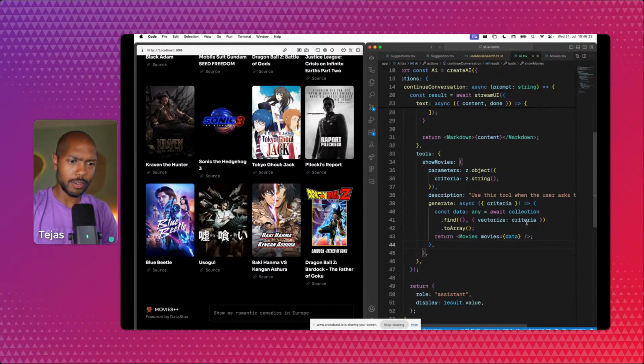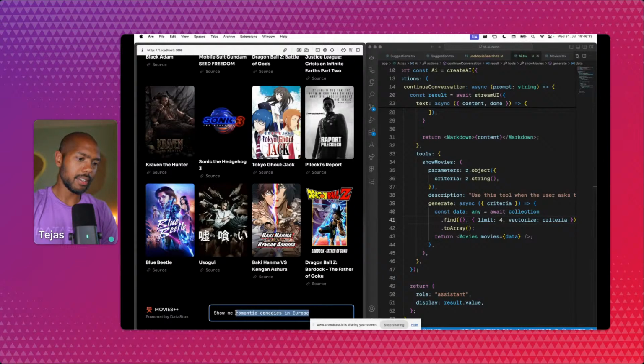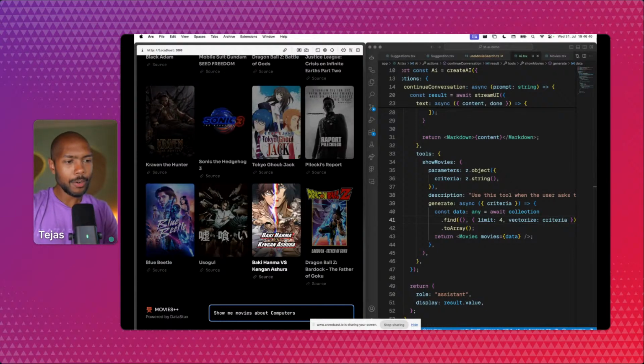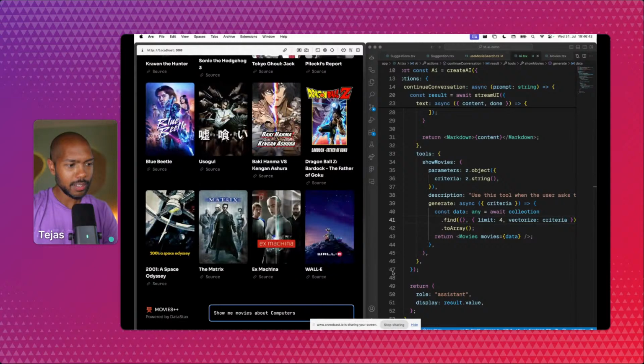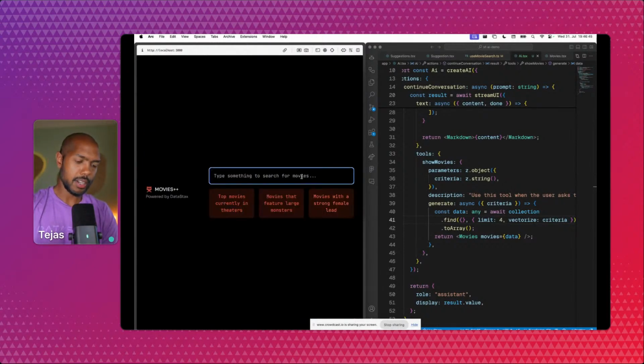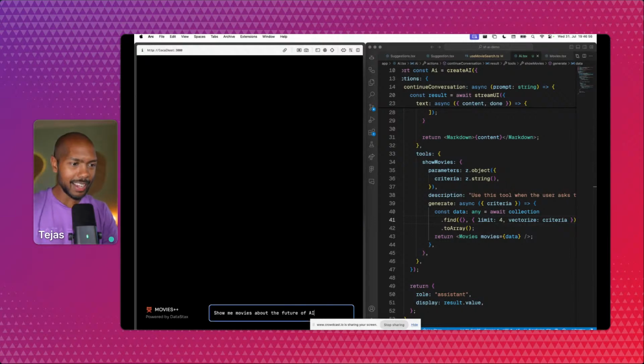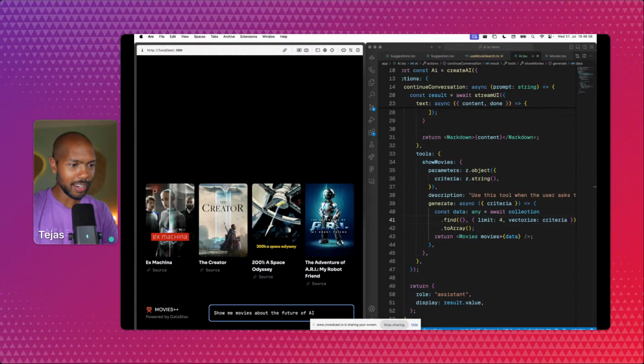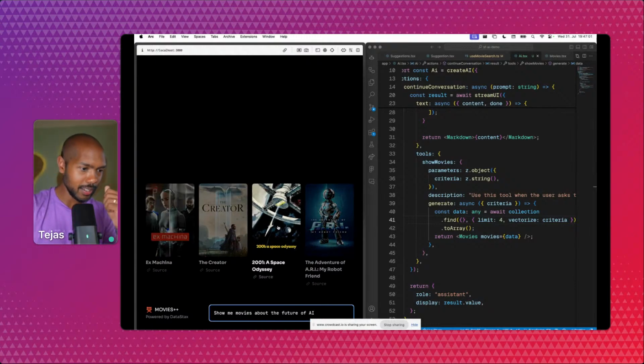Okay, let's do better and do a limit. Let's say limit 4. I don't want too many. So we'll go here and limit is 4. Okay. Let's do something different. Let's do show me movies about computers. I don't like this lag. Okay, cool, that works. Nice. Let's reload, start from scratch, and show me movies about the future of AI. This lag, I hit enter, it takes forever. I really don't like that. Also, Her with Joaquin Phoenix isn't in it.